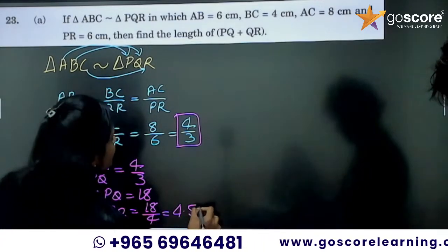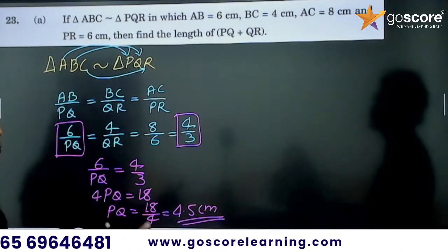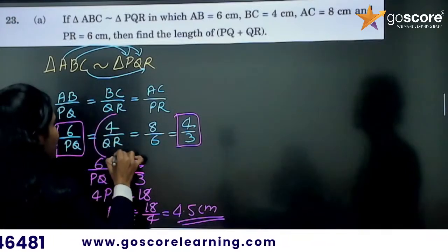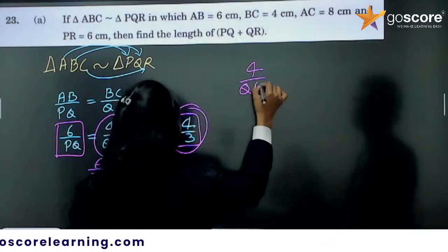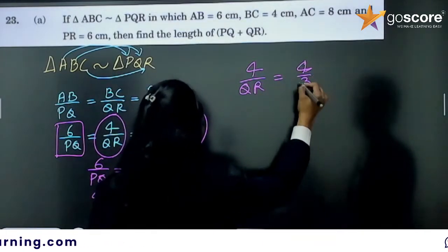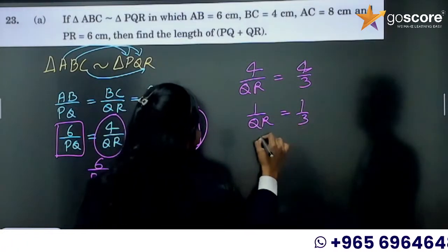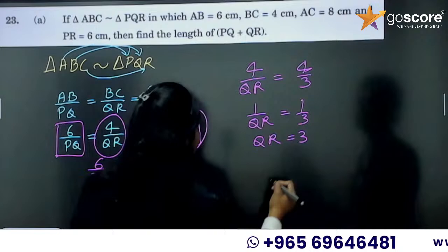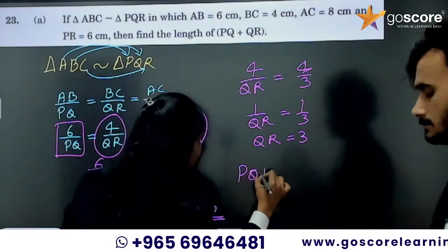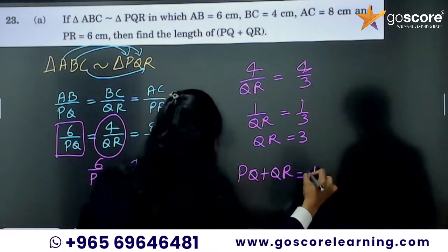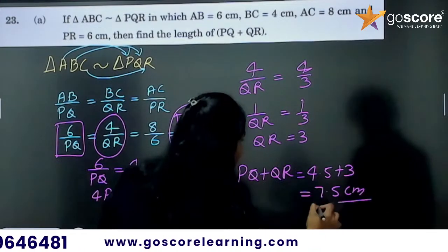4.5 centimeter. Now what do we need to find? PQ plus QR. So 4 by QR is equal to 4 by 3. That means 1 by QR equals 1 by 3, or QR equals 3. Now the question is to find PQ plus QR. So PQ plus QR is equal to 4.5 plus 3 equals 7.5 centimeter.